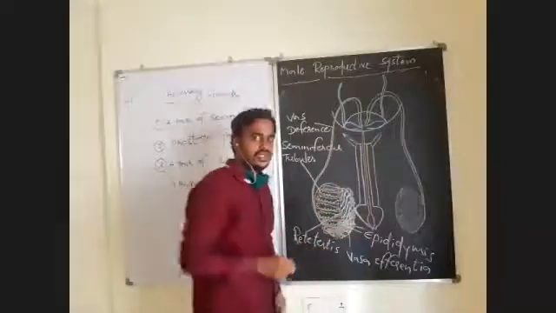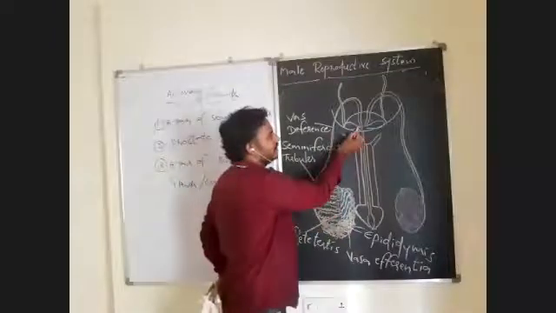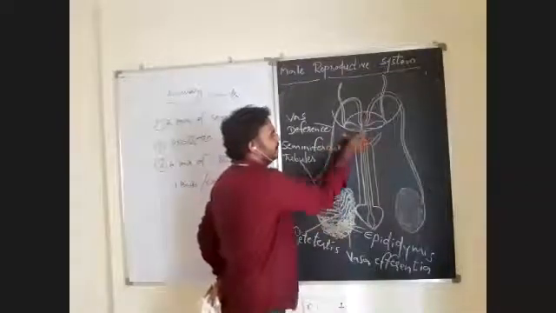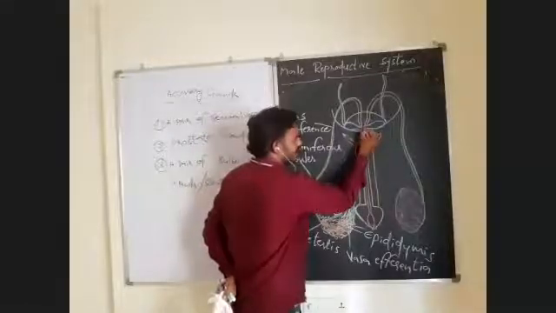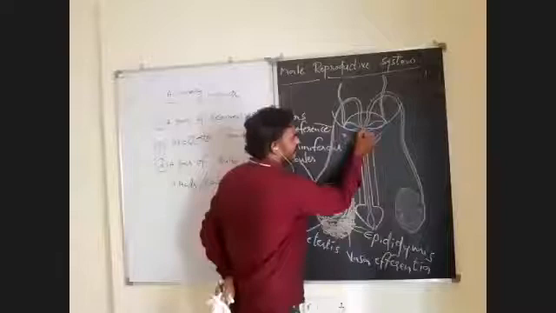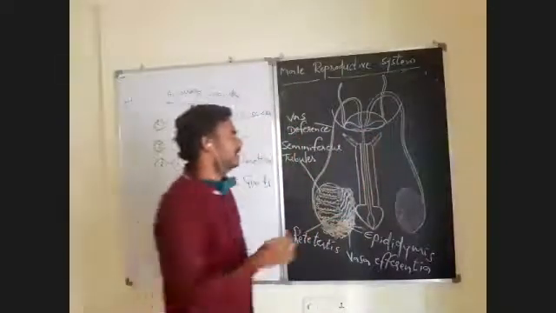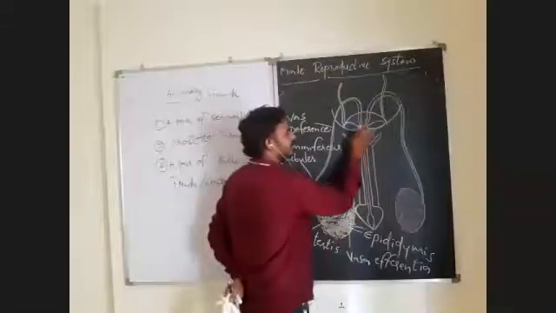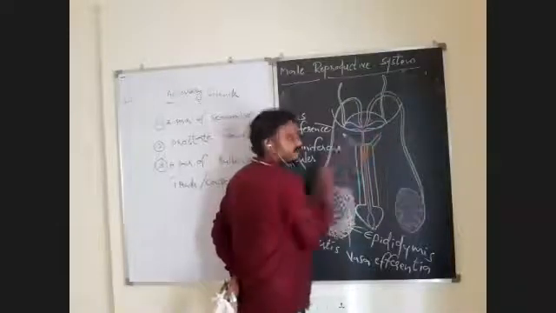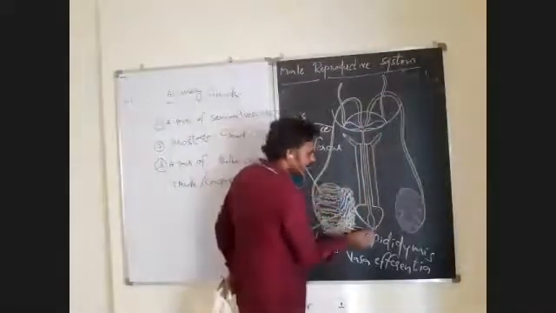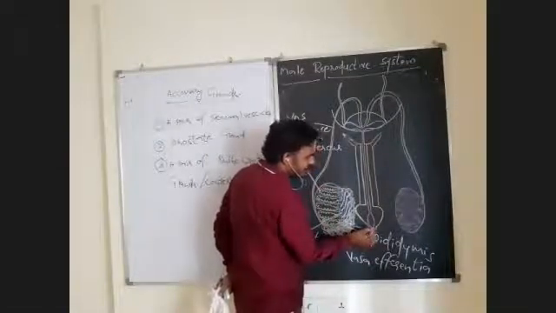How will the ejaculatory duct form? By the fusion of the vas deferens with the duct of the seminal vesicle, there is formation of the ejaculatory duct. Here one and here also an ejaculatory duct. Now both ejaculatory ducts fuse and form a common ejaculatory duct. This common ejaculatory duct will open into the urethra. Here the urethra is there, no? This urethra will open out through the urethral meatus or urethral orifice or main genital pore.